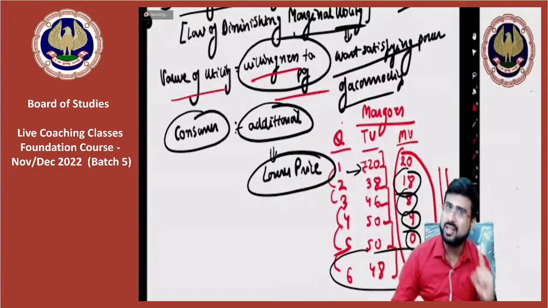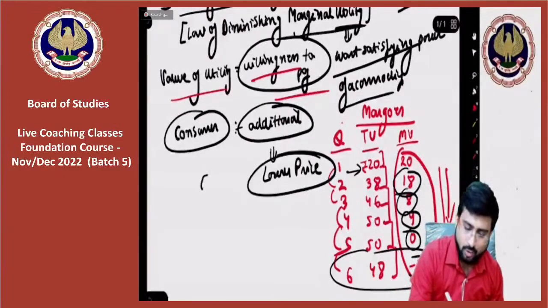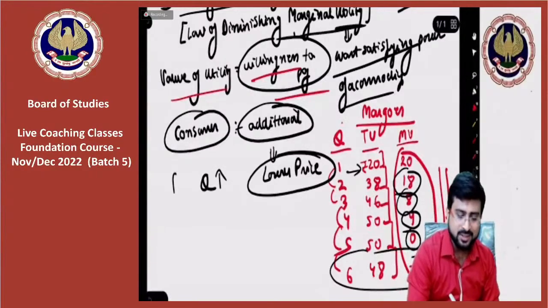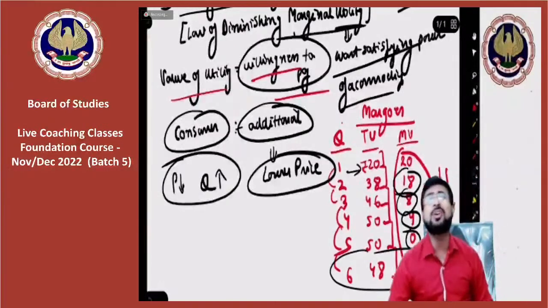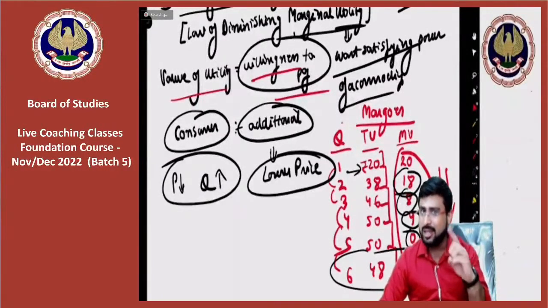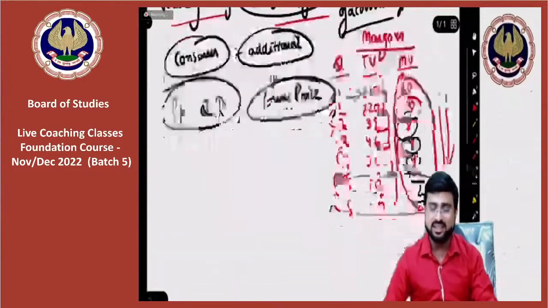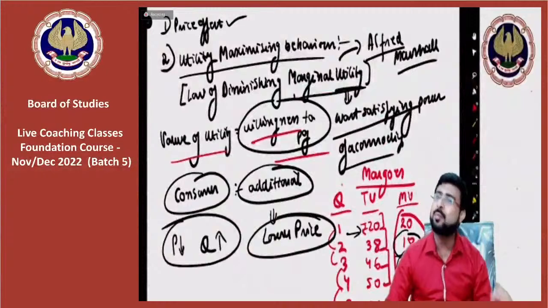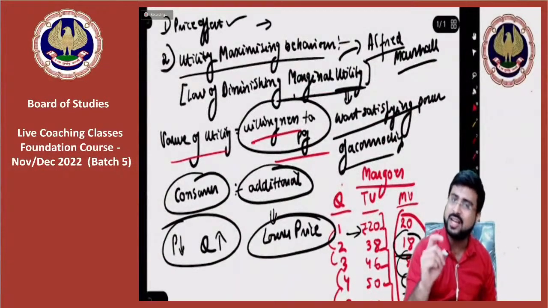So you see one interesting fact, guys. Quantity in the future will rise only when price falls, because the consumer will be ready to buy more of the commodity only at a lesser price. And guys, what did I tell you? Every point that we study under this head, the reasons behind the law of demand, the end point will be the same: price falls, quantity demanded rises. In the price effect also, I had done the same.